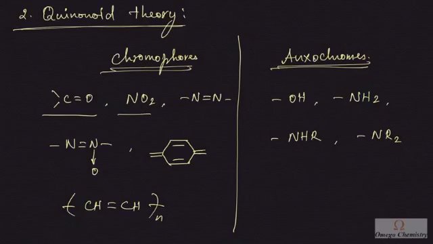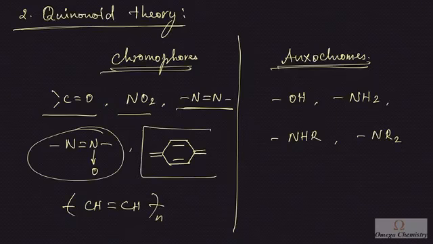And we have the carbonyl group over here, nitro group, azo group, then azoxy group. This is the azoxy group, and this is our compound, benzenoid, quinonoid form. This is quinonoid, and this is polyene. And oxochromes are some other groups which will help the compound to get intensified color.